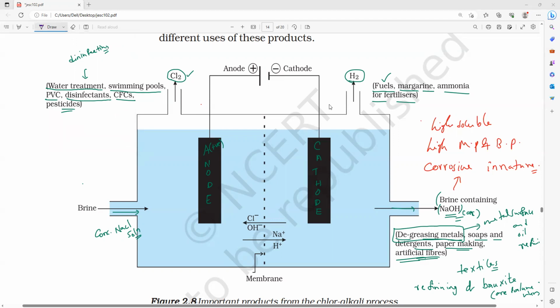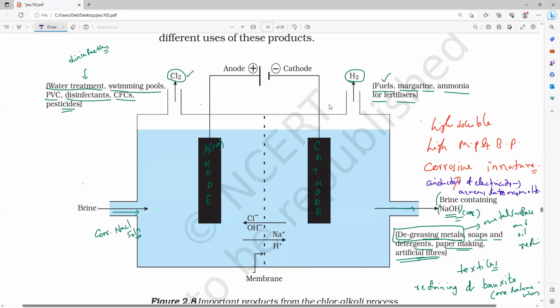Next, is it a conductor of electricity or a bad conductor of electricity? It is a conductor of electricity when it is in solid state or molten state. Conductor of electricity only in two states, when it is in dissolved form. One is the aqueous state, another one is the molten state.